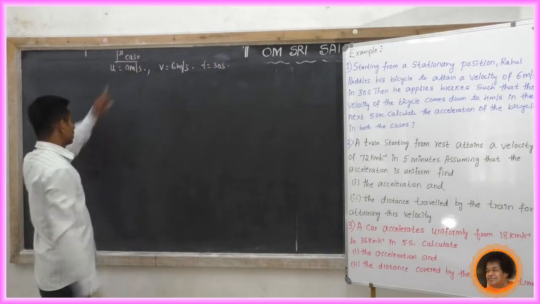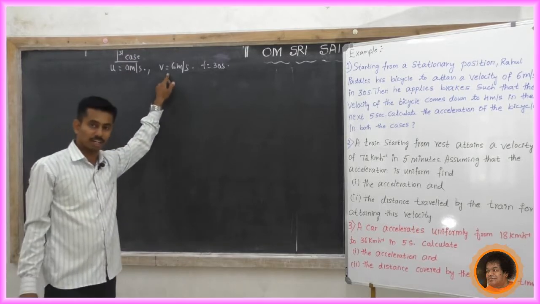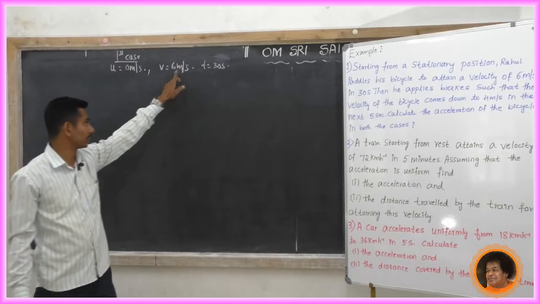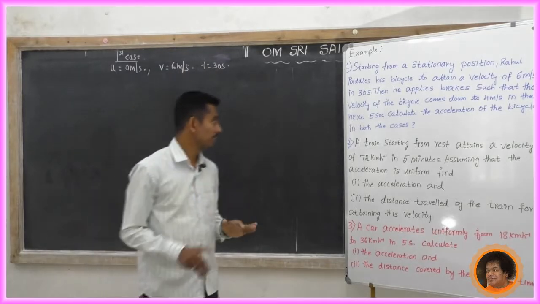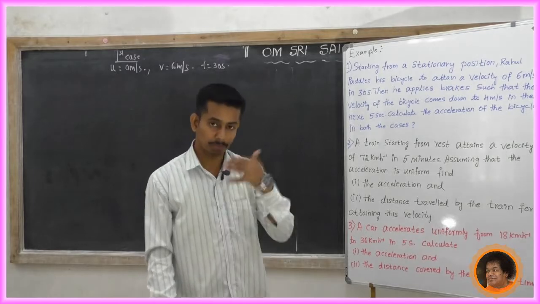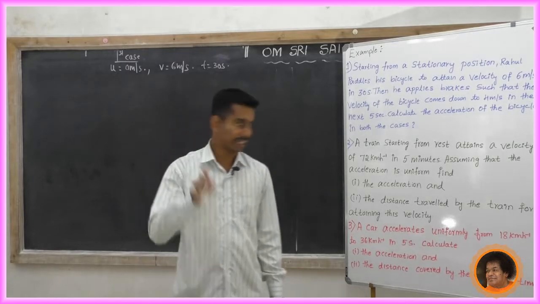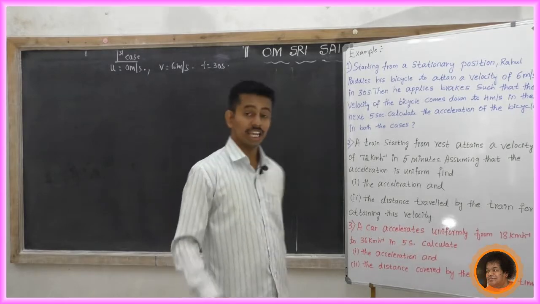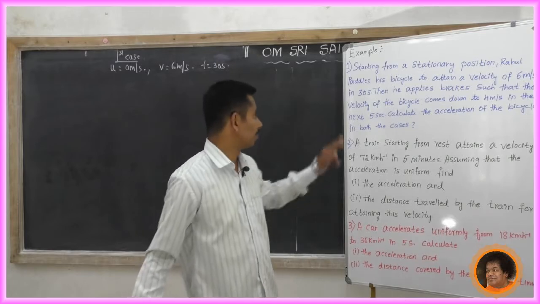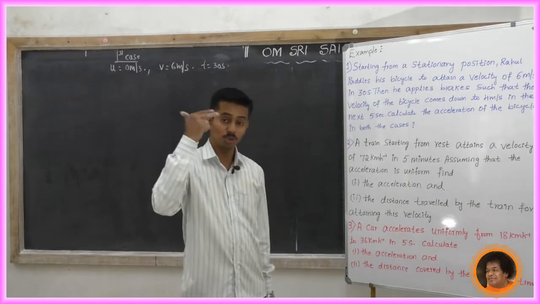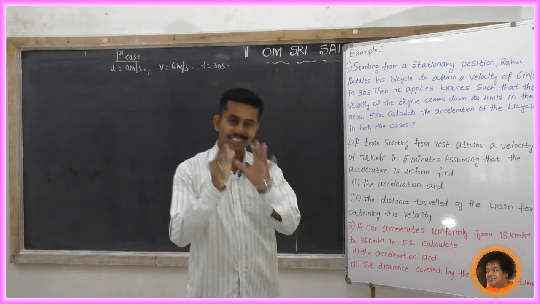In the first case, what is u? Initial velocity equal to 0 meters per second. What is v? Final velocity equal to 6 meters per second. Then time t equal to 30 seconds. In 30 seconds, starting from a stationary position, that bicycle attains a velocity of 6 meters per second. Then he applies brakes such that the velocity of the bicycle comes down to 4 meters per second in the next 5 seconds. This is the second case.